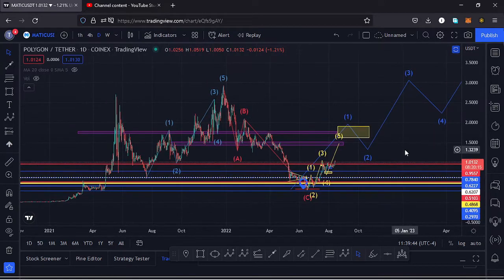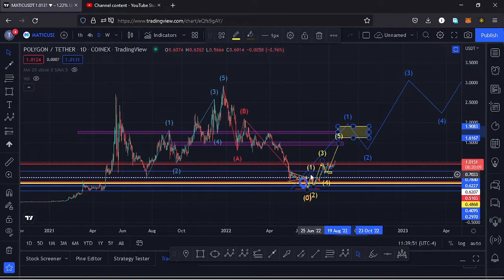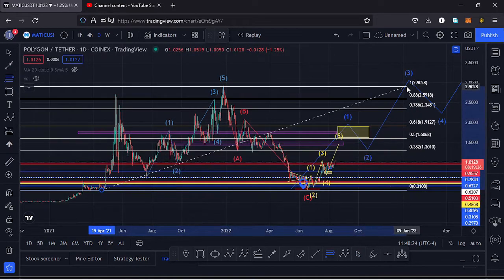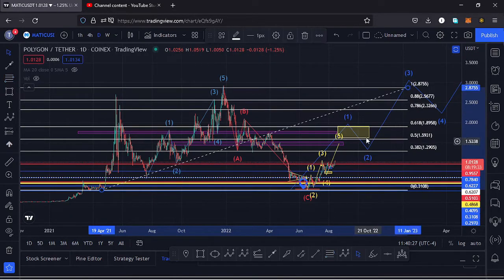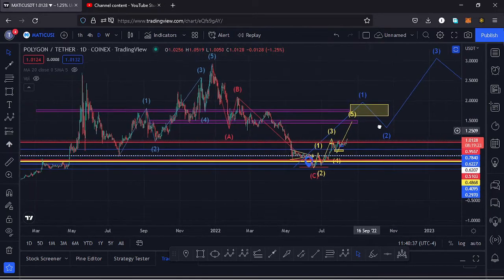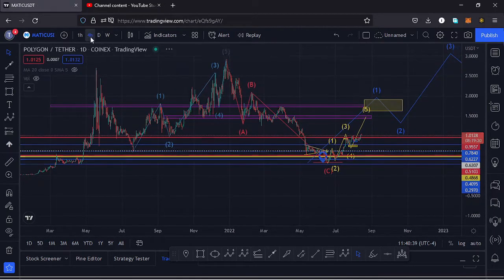And starting here on the daily chart, you can see I have a yellow target area for that first wave to the upper side between the $1.91 mark and the $1.65 mark, which is the minimum that I expect that first wave of that Elliot wave to do, and that I'm basing it on the Fibonacci's. So if I use the Fibs connecting to the all-time high, you can see that my yellow target area lies between the Fib level 0.618 and the Fib level 0.5, which is the minimum that I expect a wave 1 to the upper side to do. And within a wave 1, I also expect to see fractal waves in formation.